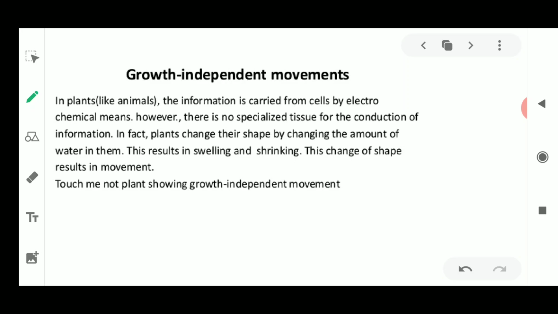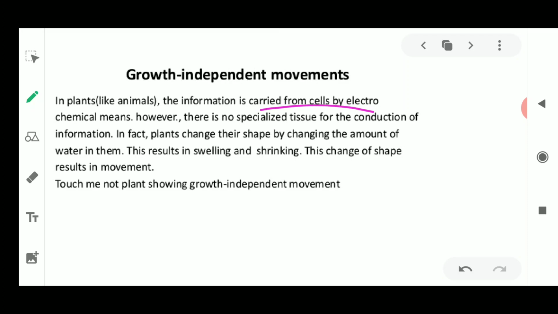In plants, the information is carried from the cell by electrochemical means. We have seen that in animals, it was coming through our neurons in the form of electrical impulses. But in plants it is carried in the form of electrochemical means. Why chemical? Because there are no specialized neurons or nervous system in the plant, so it conducts the information in the form of chemicals through the plant hormones.